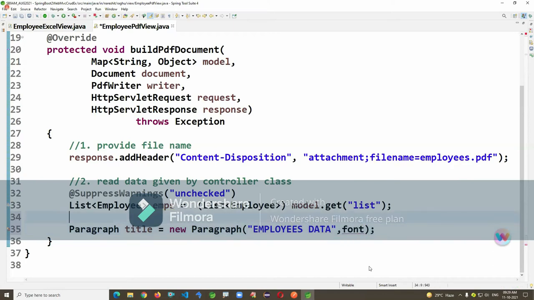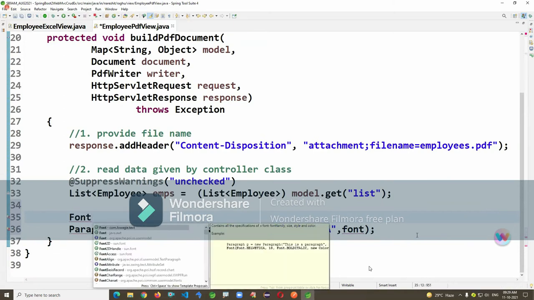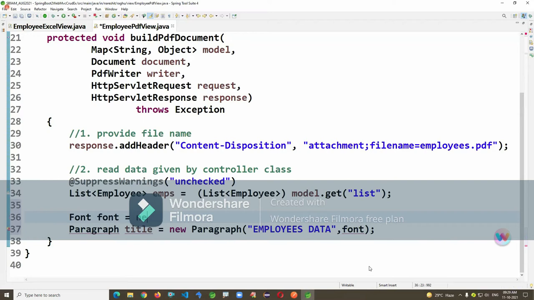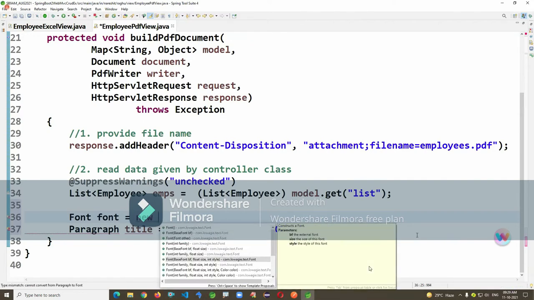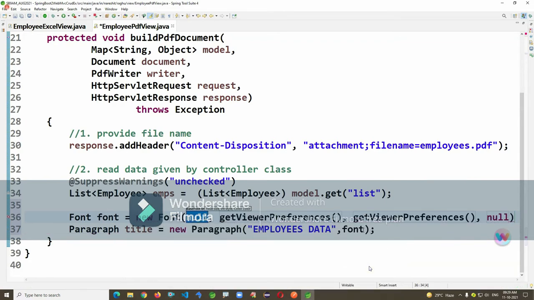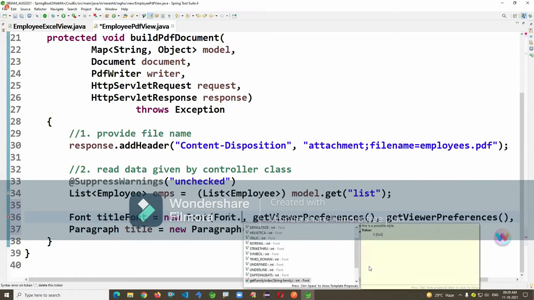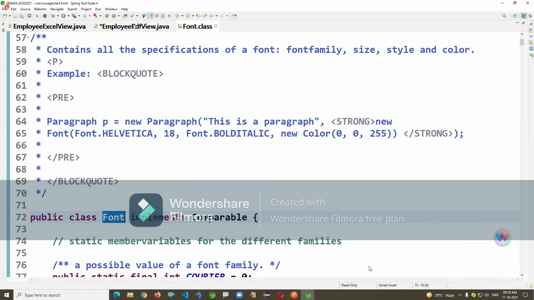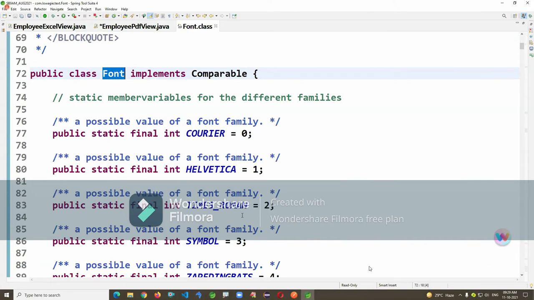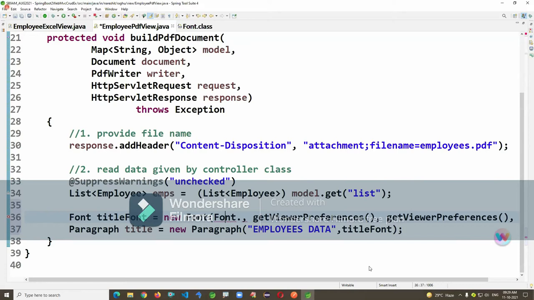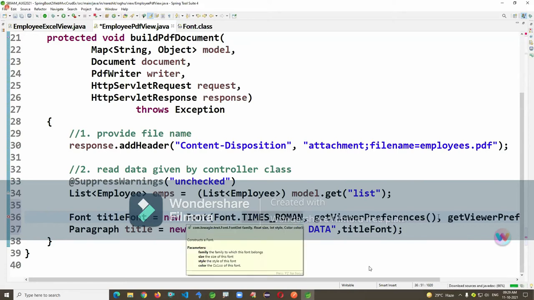Just creating one font also here: font style, font size.